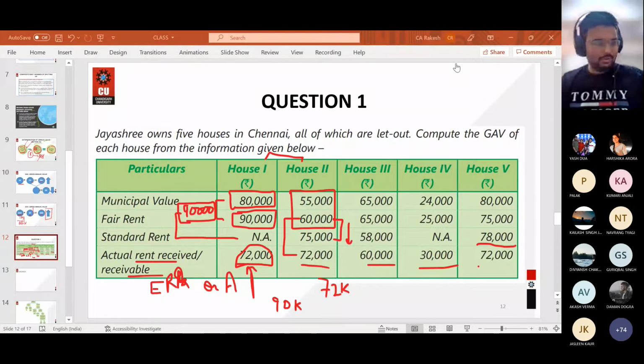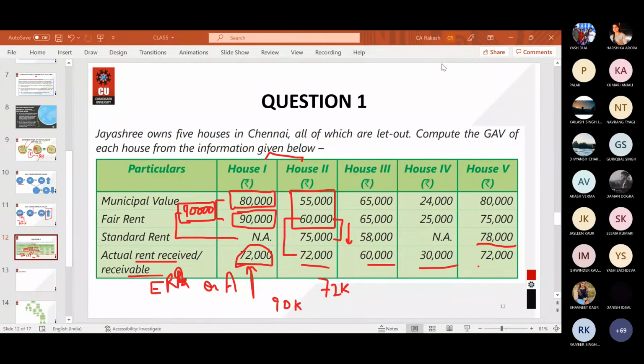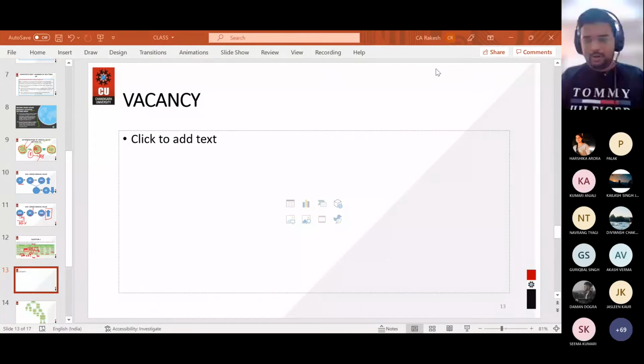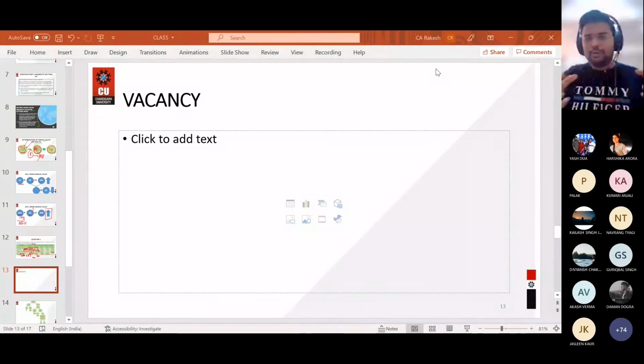Okay, so let us discuss another section of this gross annual value, that is of vacancy. So understand, vacancy essentially means that for the whole year, your house was not occupied. There are 12 months in a year, and let us assume that for 10 months it was on rent, and for 2 months it was vacant, it was not on rent. So 2 months will be of vacancy.